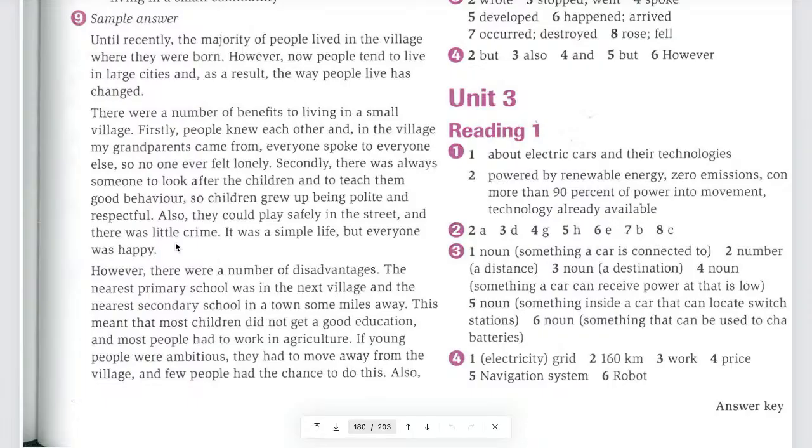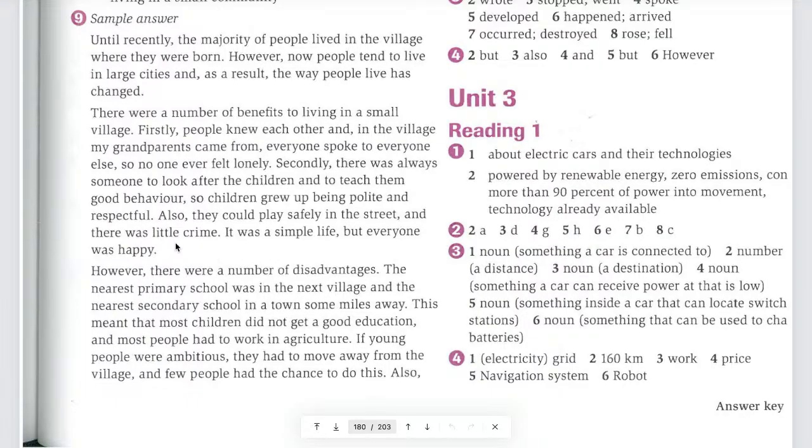You have to explain more, give reasons, give the results, give some examples. You have to use different types of structures. You cannot just keep it like this and expect you can get a band 9. No. But of course you can easily get more than 6 with this. 6 to 7 with this.